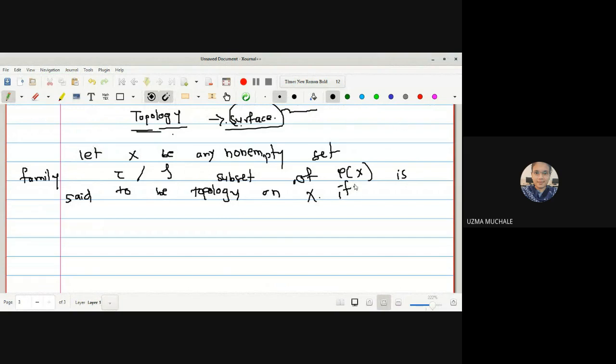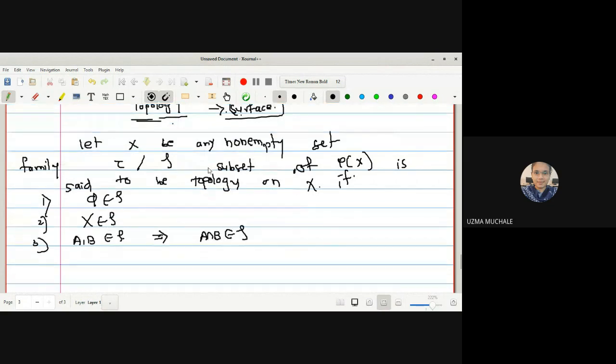Okay, the definition is very similar to the definition of a group. What is there in the definition of a group? Let X be a non-empty set. Then, instead of X, we have let G be a non-empty set, and star a binary operation. Instead of having a star as a binary operation, here we are going to collect the subsets of the power set of X which satisfy the following conditions. First condition is phi should be a member of tau, that is the empty set. The second one, X should be a member of tau. The third one is: if A, B are members of tau, then their intersection should also be a member of tau.